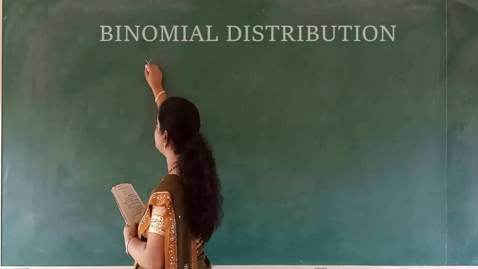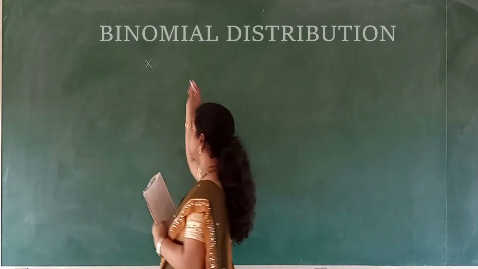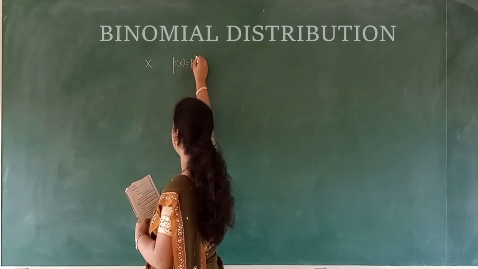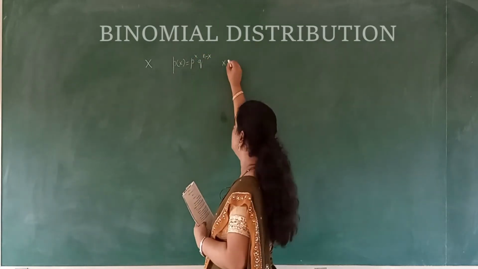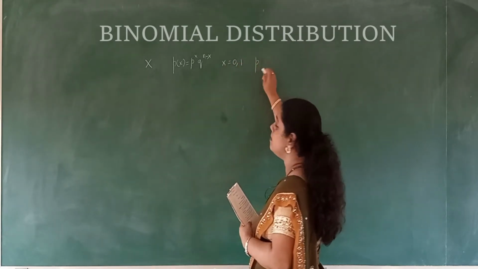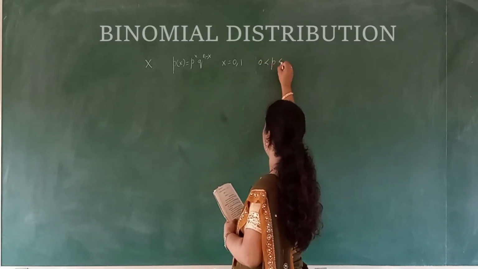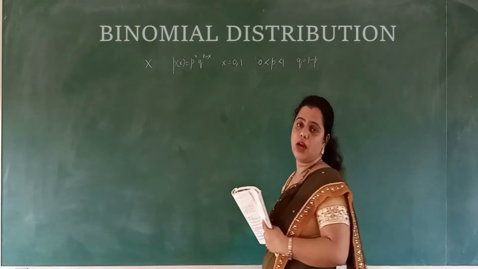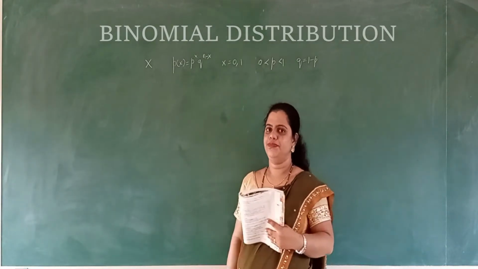If x is a discrete random variable with the probability mass function p of x is equal to p to the power x q to the power 1 minus x, where x is equal to 0, 1, and p is from 0 to 1, that is 0 less than p less than 1, and q is equal to 1 minus p, then x is a Bernoulli variate, whereas the distribution of x is called the Bernoulli distribution, right?